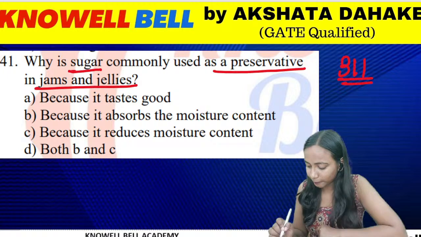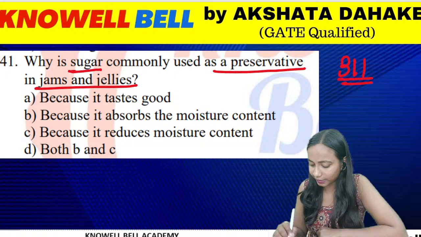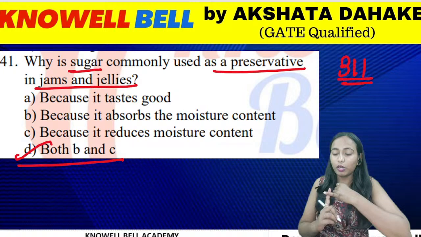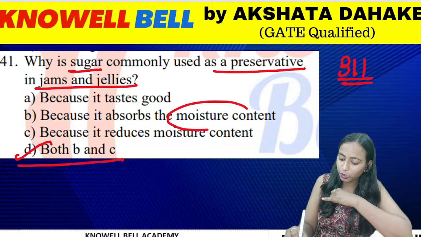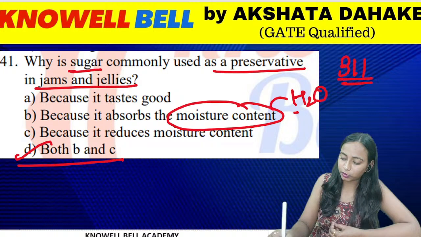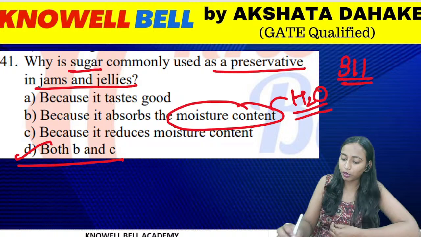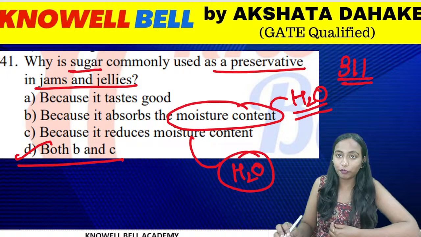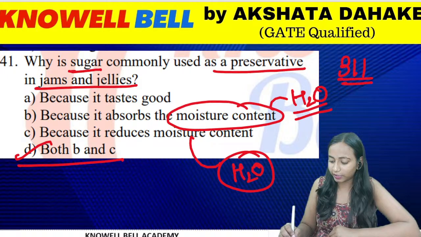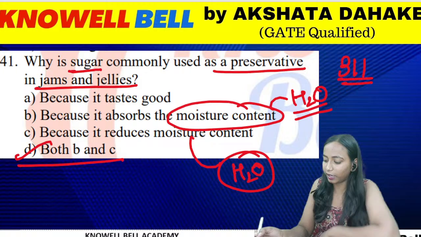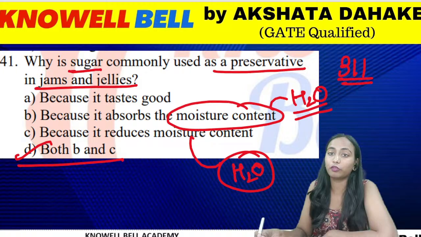Good. Most of you are answering correctly here. What is going to be the right answer, everyone? Option D, because sugar absorbs the moisture content. In jams and jellies, it absorbs the extra water content and also reduces the extra water and moisture content from the food. That leads to what? That leads to a reduction in microbial growth. So both of them are the correct answers for the question.